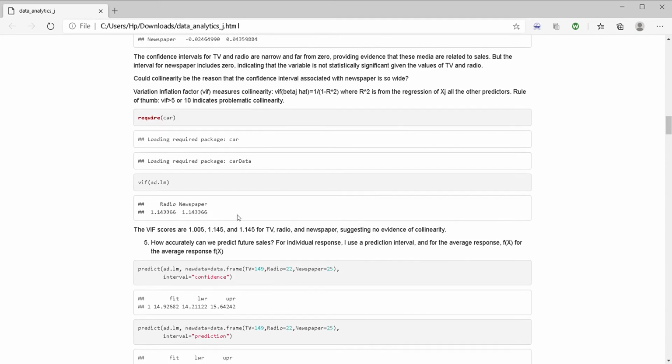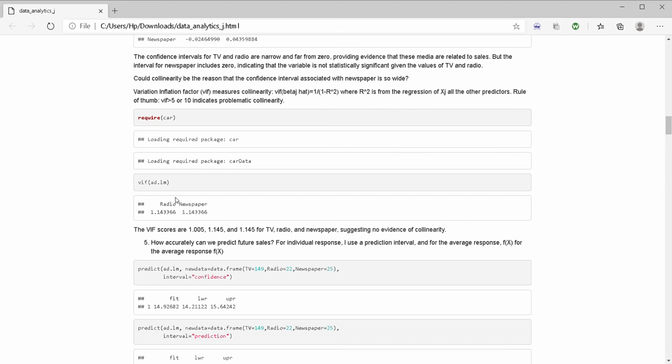So this is the VIF value. If newspaper is not contributing, what would be the reason? One of the reasons may be collinearity. So we're going to check the collinearity in the variables, using the VIF. If VIF is greater than 5 or 10, it indicates that there is a problematic collinearity.